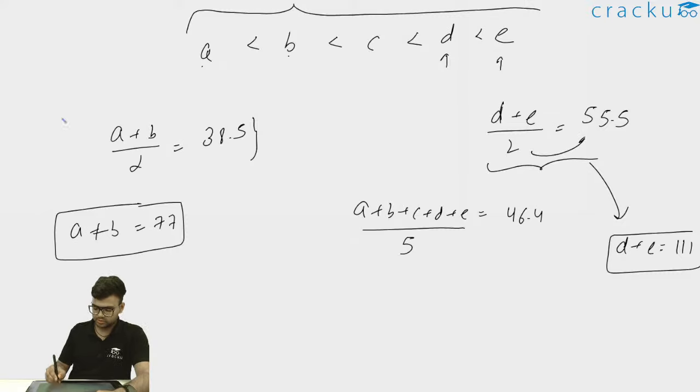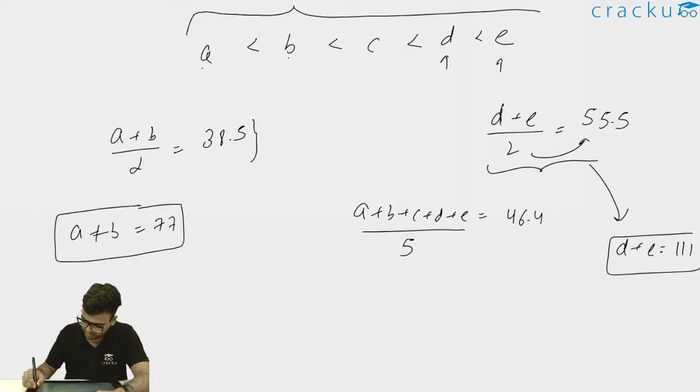55.5 into 2, this 2 I'll take on the right hand side. So 55.5 into 2 is 111. So D plus E is 111.